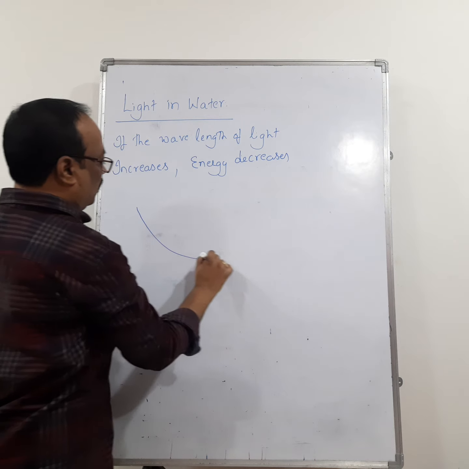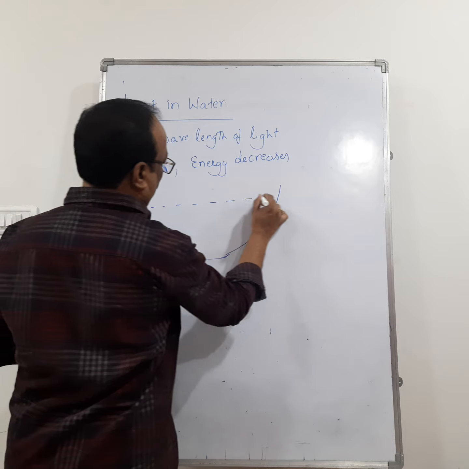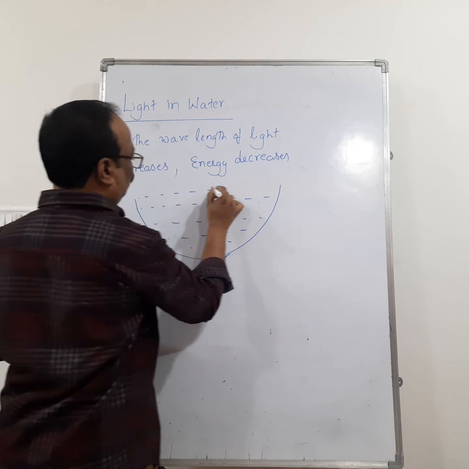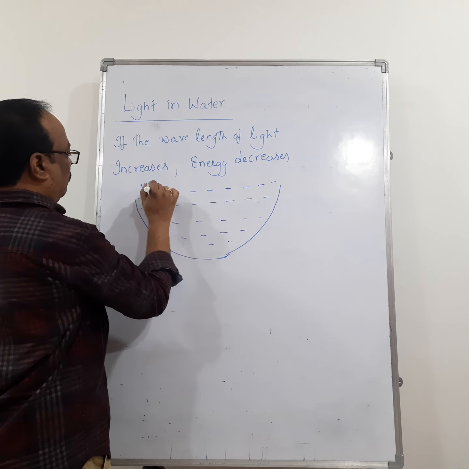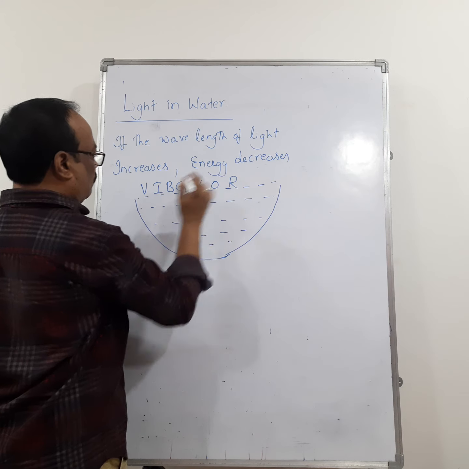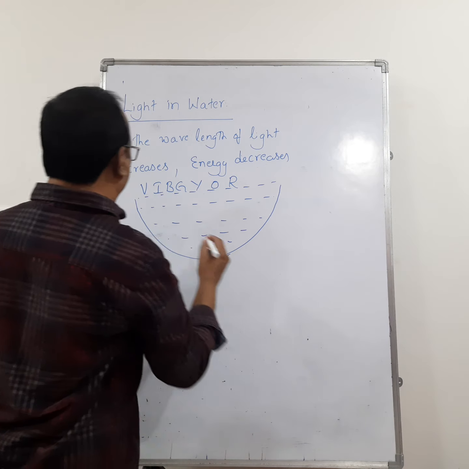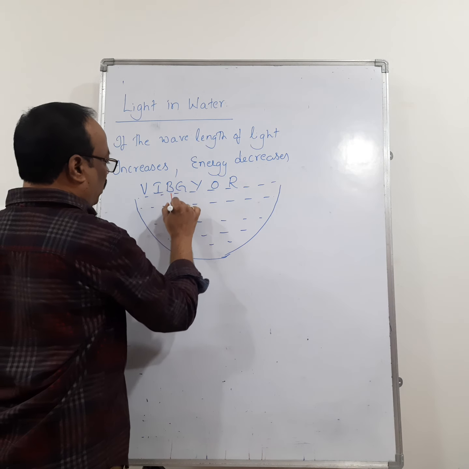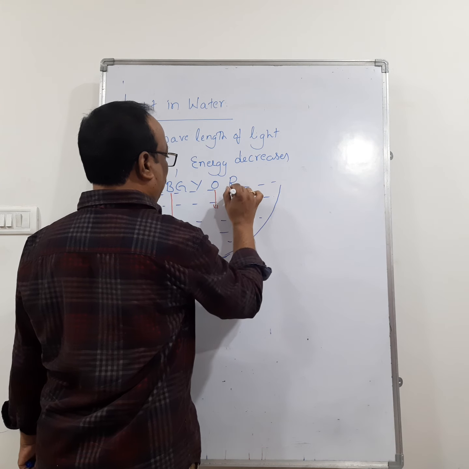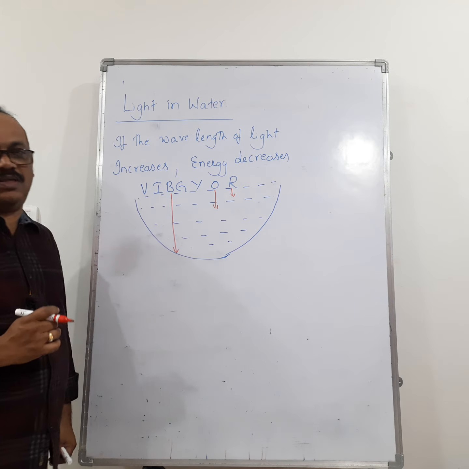So we have taken the lake as an example. If you see here, the blue light can penetrate up to the bottom of the lake. But the red light penetrates only to the upper surfaces.